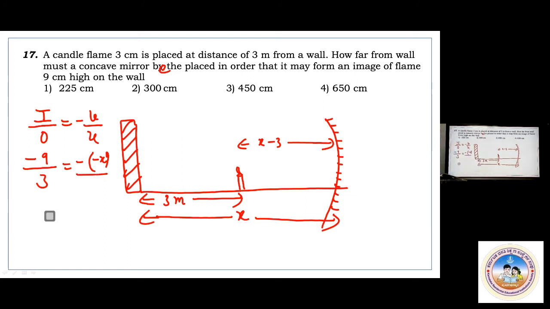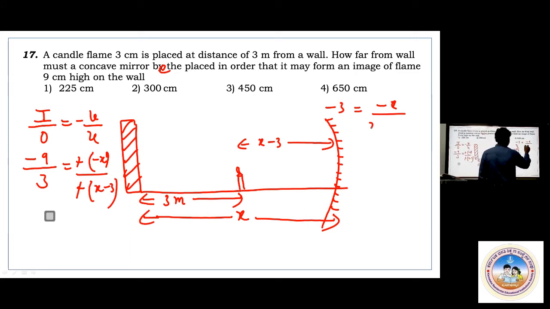U is minus of x minus 3. Say for this concave mirror, what is the object distance? x minus 3. What is the image distance? x. So minus of x minus 3. Isn't it correct? Minus 9 by 3 equals minus of minus x by minus of x minus 3. This minus cancels. Then what are you getting? Minus 3 equals minus x divided by